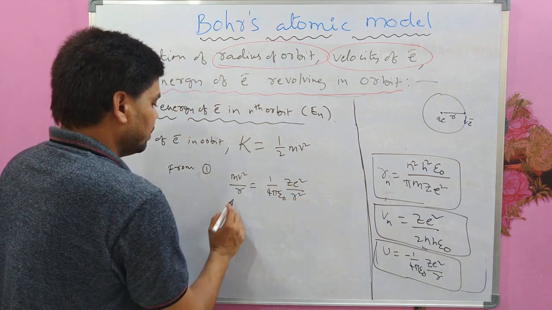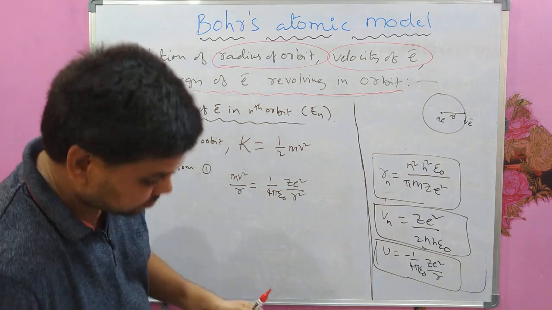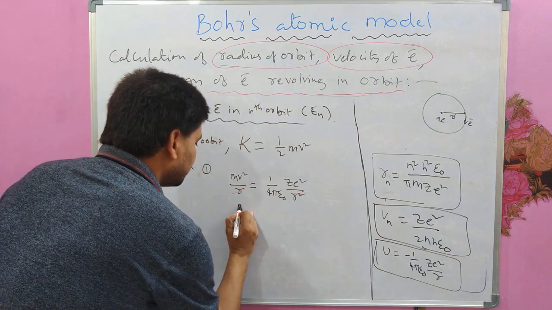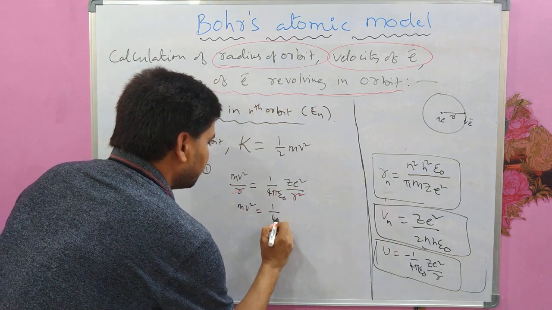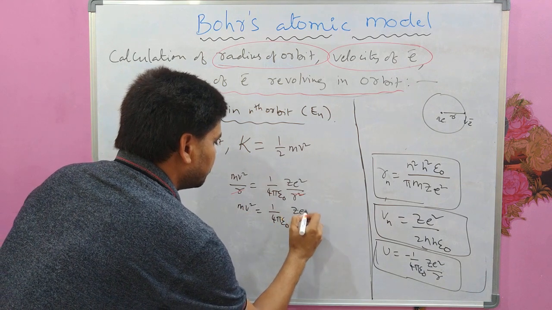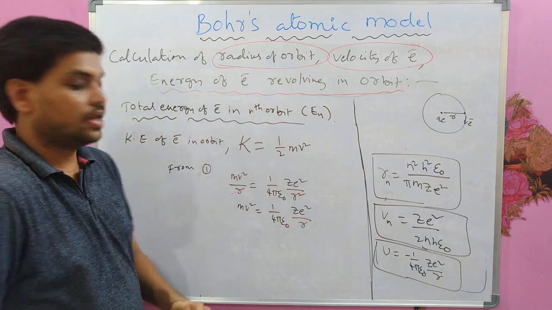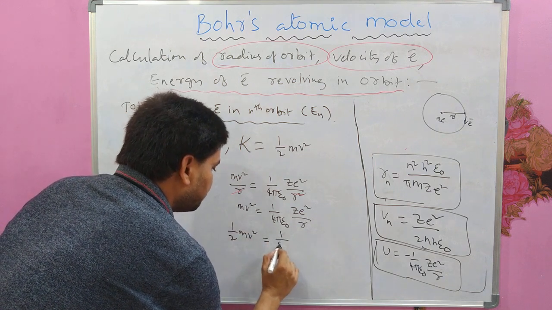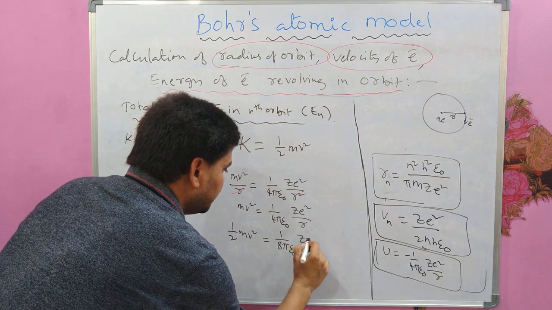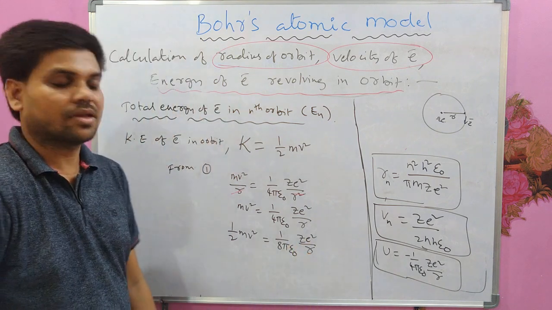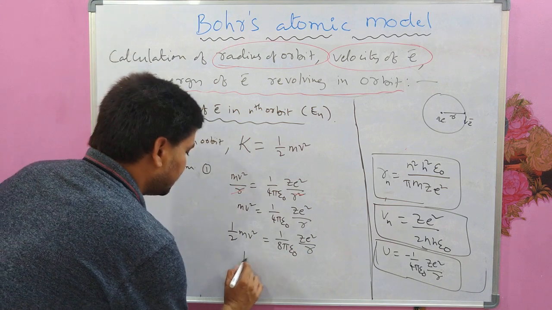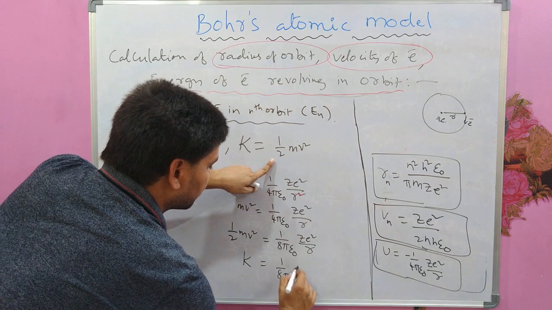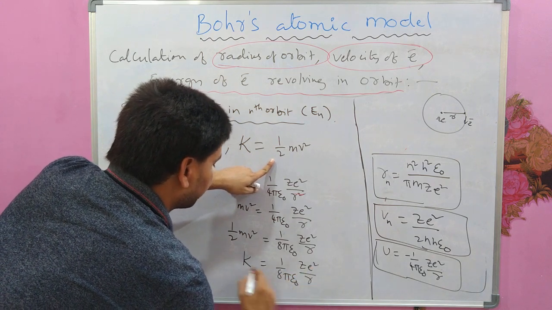And from here, if R cancels with this square, we get mv square as 1 by 4 pi epsilon naught ZE square by R. And if I want half mv square, 1 by 8 pi epsilon naught ZE square by R, which is nothing but kinetic energy of the moving electron in the orbit, ZE square by R.